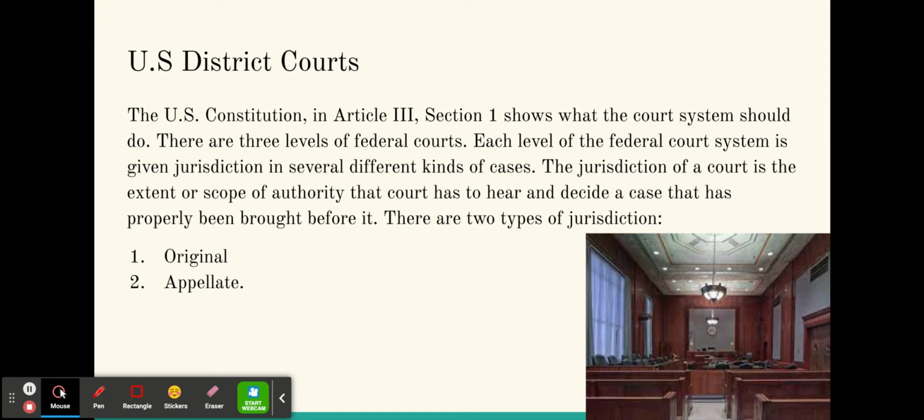The jurisdiction of a court is the extent or scope of authority that the court has to hear and decide on a case that has been properly brought before it. There are 2 types of jurisdiction. There is original and appellate.